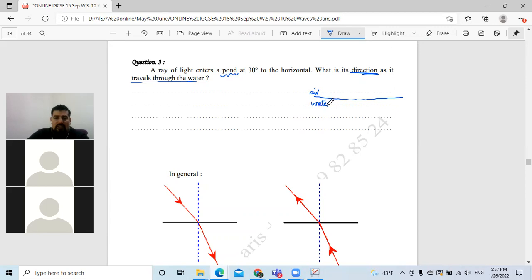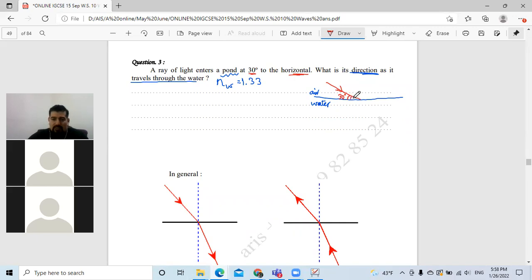They didn't mention it here, but they have to give us the refractive index of water, 1.3 or 1.33, something like this. They have to give it to you in the question. I did write it down. Now, they said that this ray enters with an angle of 30. So this is the incident ray, and the angle with the horizontal is 30.